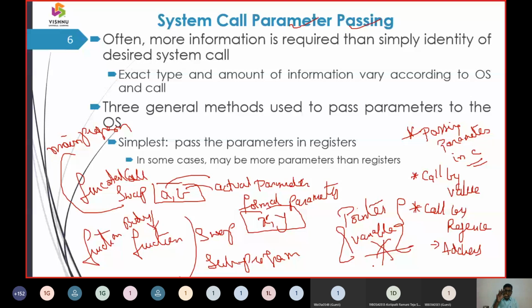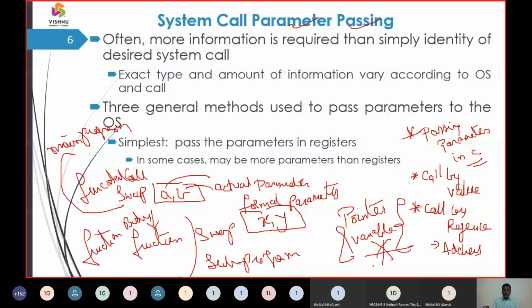Now the system calls in the operating system also use the same mechanism. In fact, the operating system is written in the C language, and it uses these techniques to derive the system calls: call by value, call by address, and call by pointers. So using only these 3 techniques, the system calls are raised.